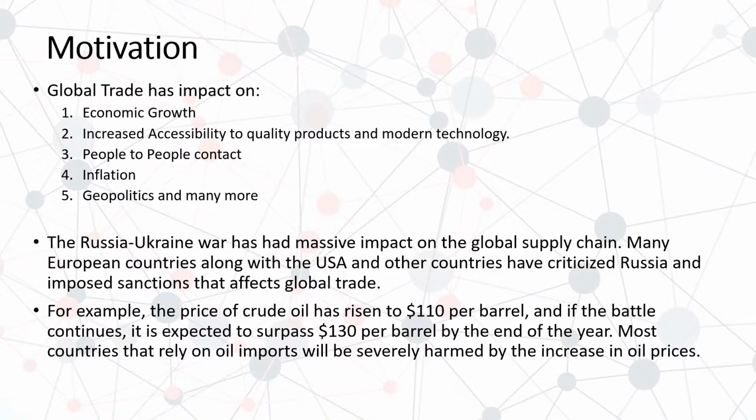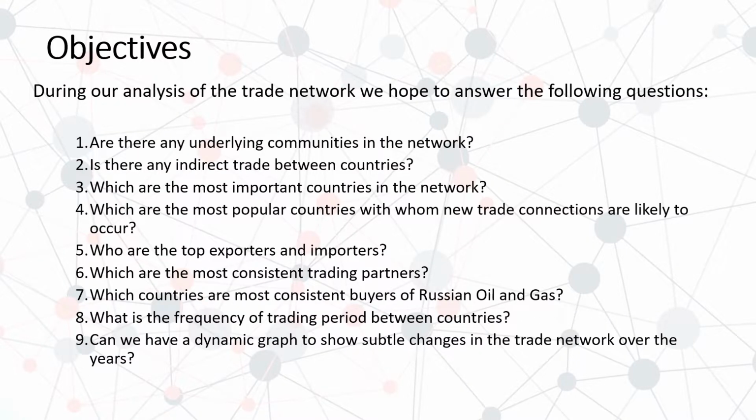We thought this was an essential topic, so we started to look out for trade networks for the three major commodities that I mentioned earlier. As you can see, the global trade has impact on many facets. Here are the few goals that we set for ourselves for analysis of the trade network. We wanted to answer few critical questions like, are there any clusters in the network? Which are the most important nodes in the network? Does the network follow preferential attachment? And many more.